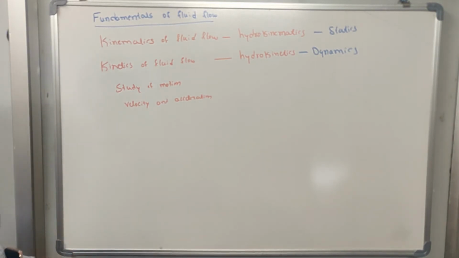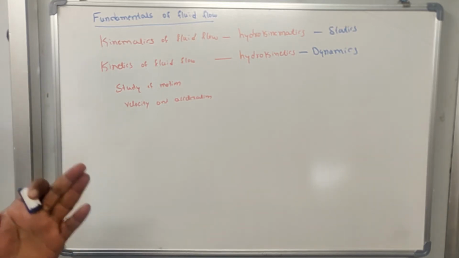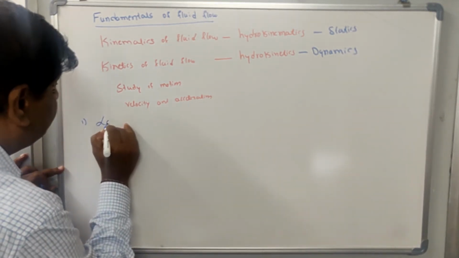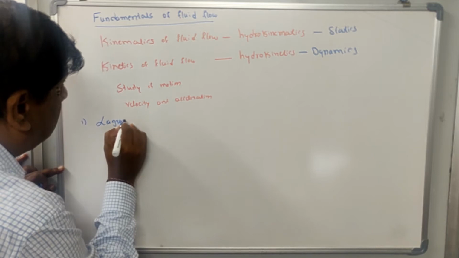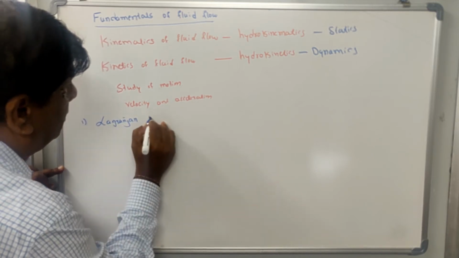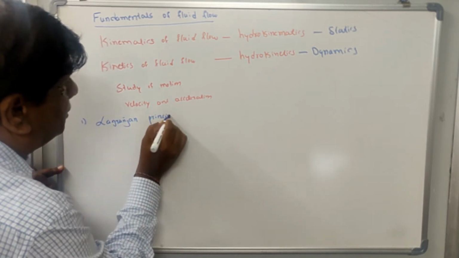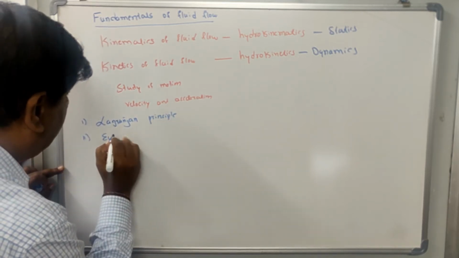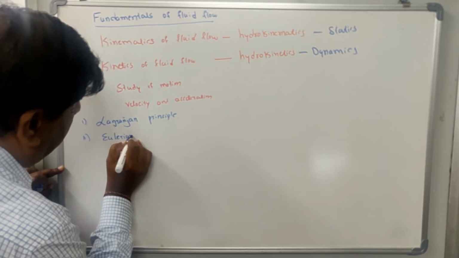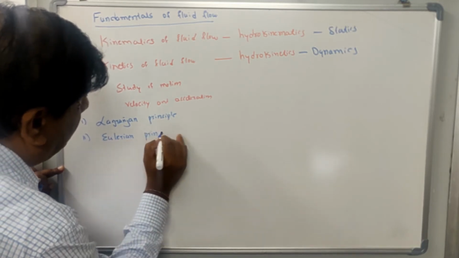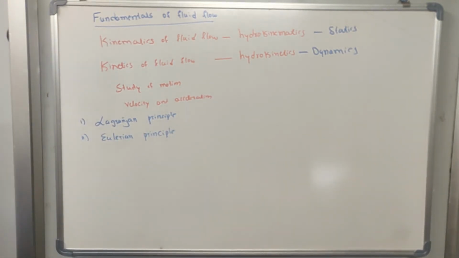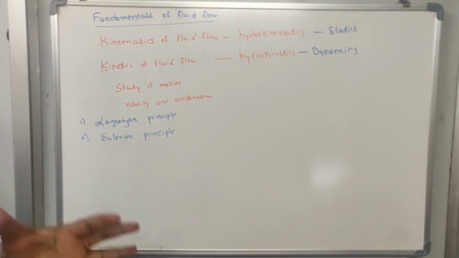Then naturally the fluid flow is described in terms of two principles, that is the Lagrangian principle and another is the Eulerian principle. Okay. This is the description of fluid flow.